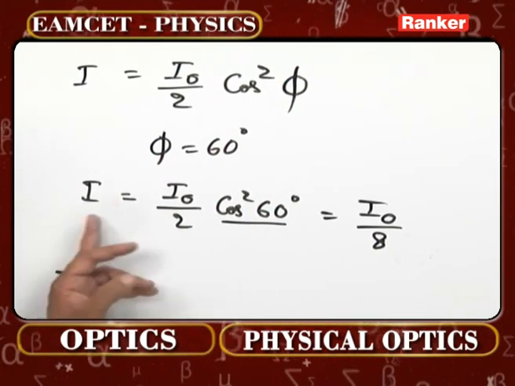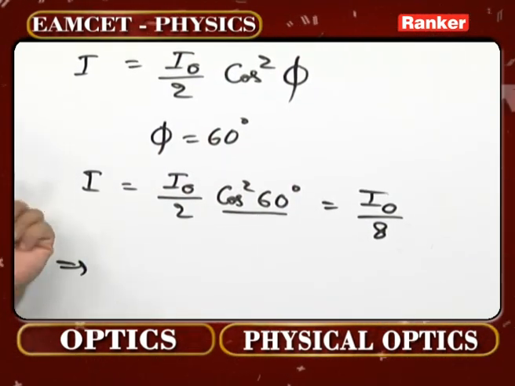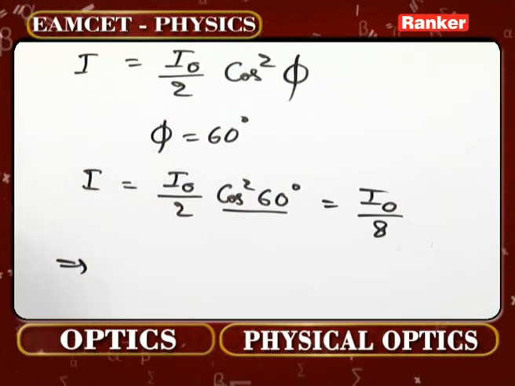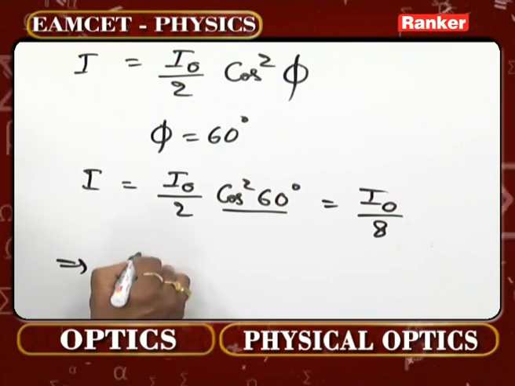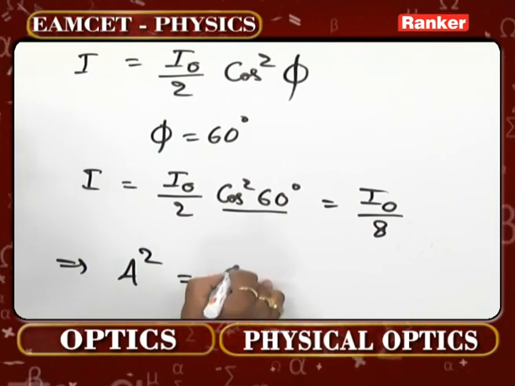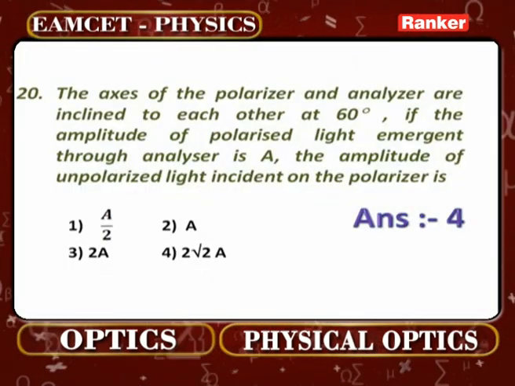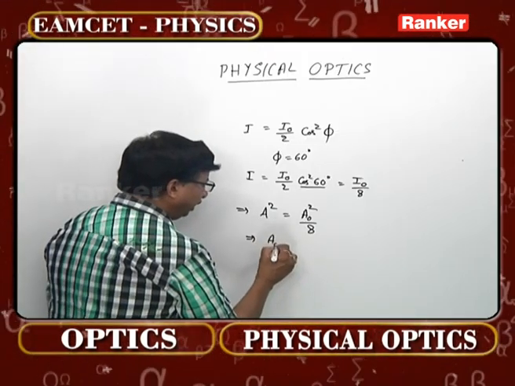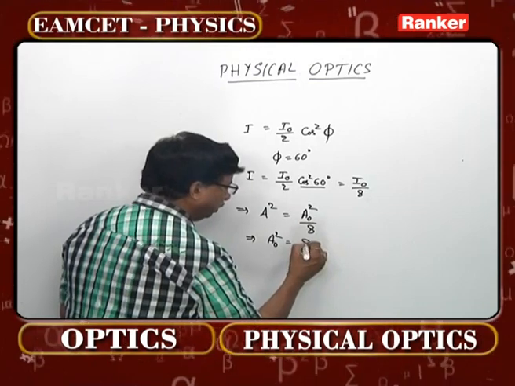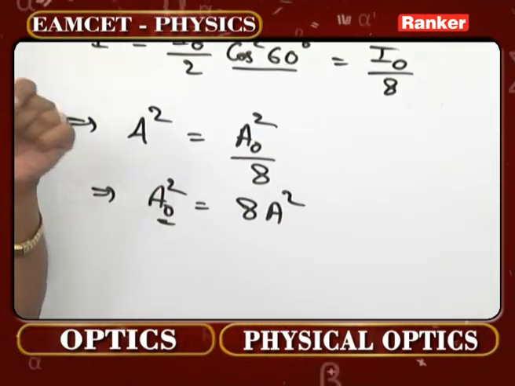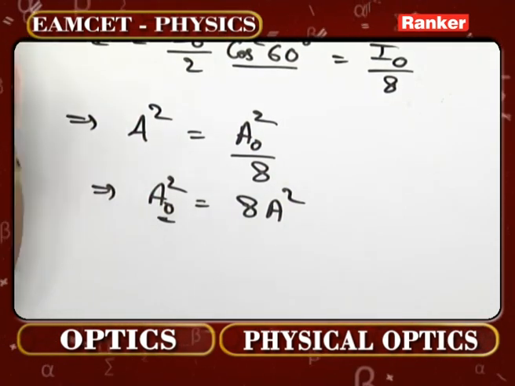But these are intensities. Then how to convert them into amplitudes? Intensity is proportional to the square of the amplitude. So I can write A square is equal to A naught square by 8. That is actually the way. Now you can directly write A naught square is equal to 8 times A square. What is A naught? A naught is the amplitude of unpolarized light, the initial one.